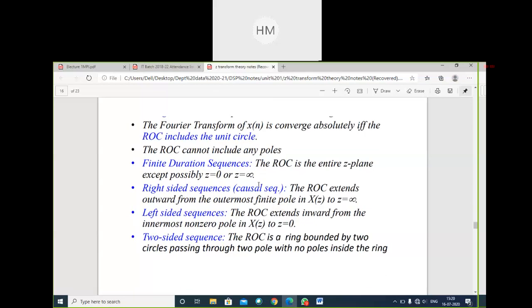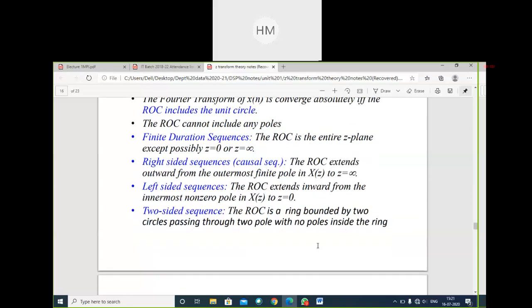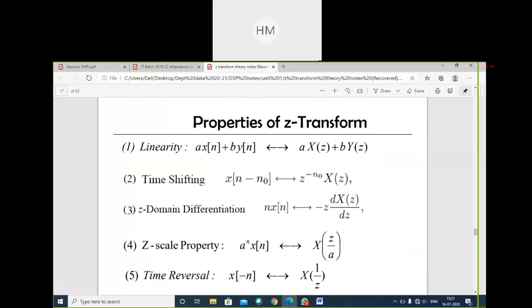Finite duration sequence, we have seen, the entire Z plane. Right-sided sequence, ROC extends outward from the outermost finite pole. Left-handed sequence, we have seen; two-sided sequence, an annular ring was formed. So these are the properties of ROC. Now the properties of Z transform. The same properties hold for Z transforms for your linear systems, because the basics will not change.